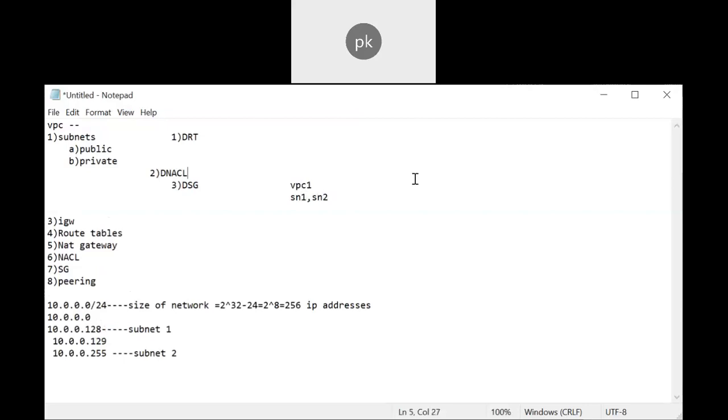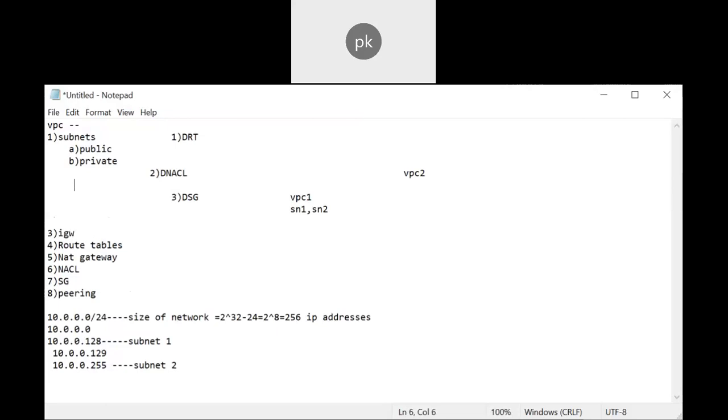Let's say in another VPC, VPC 2, I just created subnet 1 and subnet 2. Let's say in subnet 1, I1 is a machine in a public subnet, and this one is private.